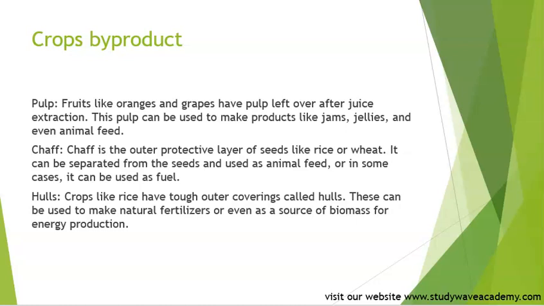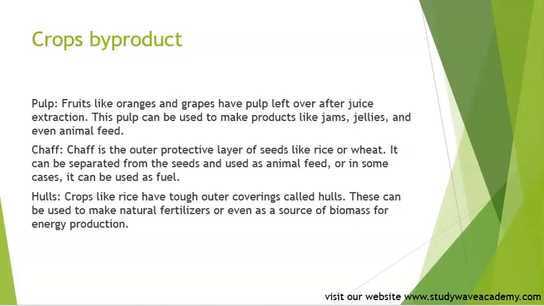So in today's lesson on uses of crops, we talked about the diverse uses and the byproducts. We said crops have different uses, not just food production, and we mentioned the different uses they have.